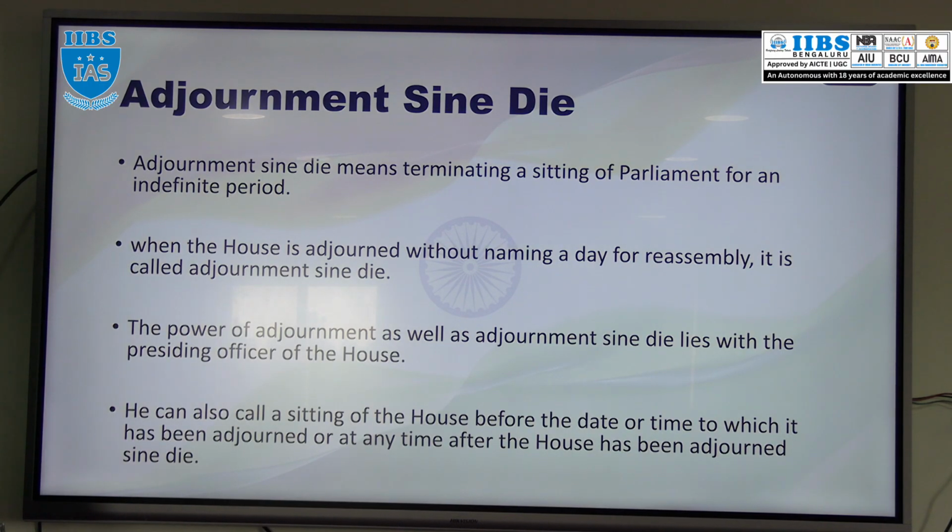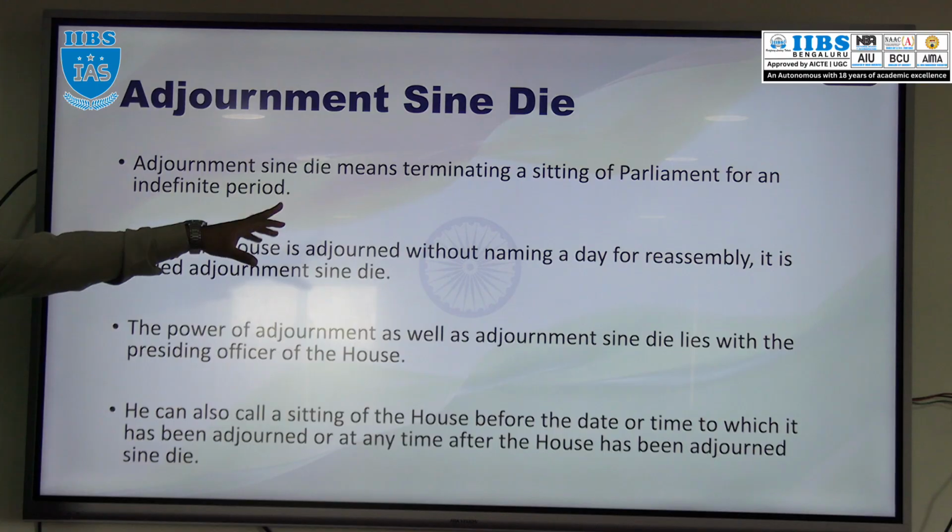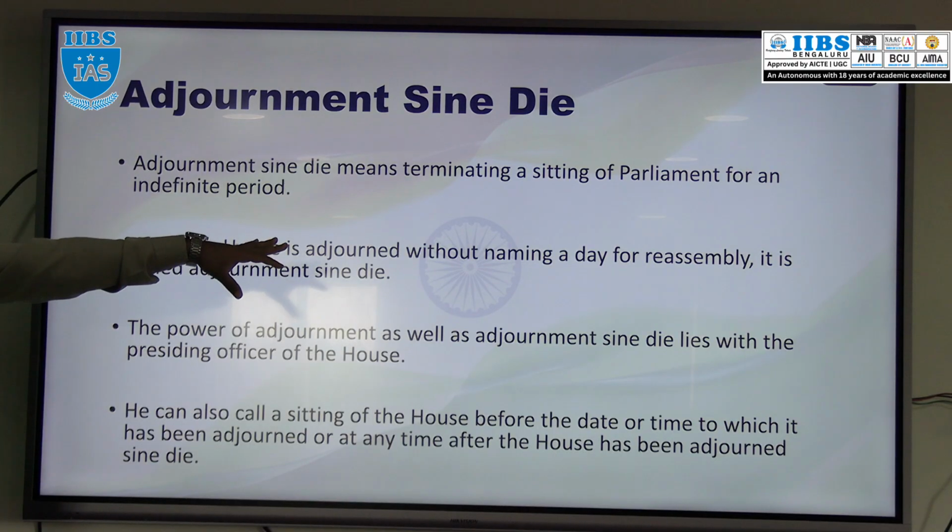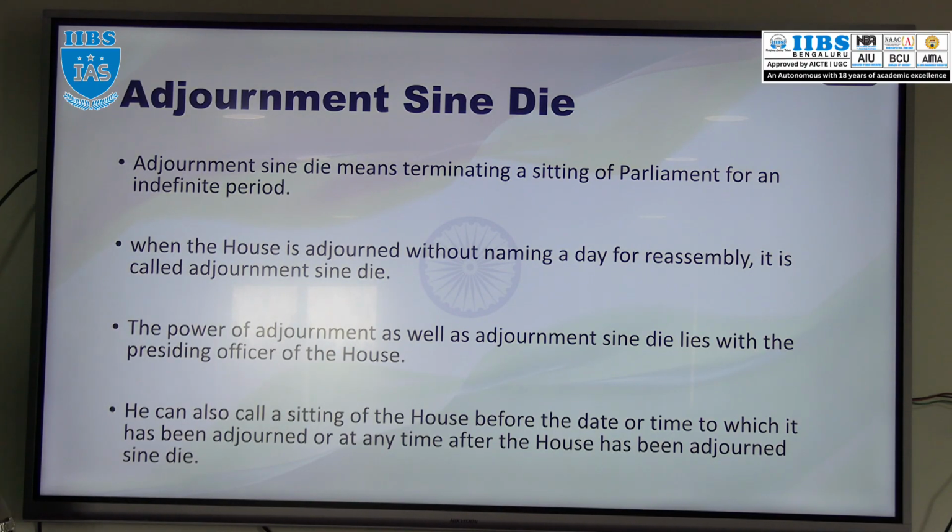In adjournment, the termination of the session is for a particular period of time. But in adjournment sine die, the termination of the session is for an indefinite period of time.